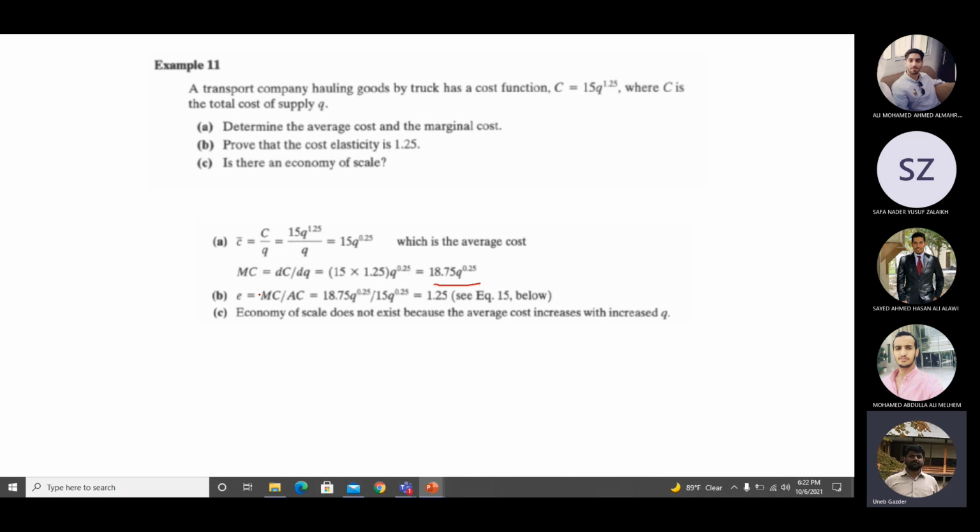So we derived the average cost function; the total cost function was given. Then we come to the point of elasticity, the cost elasticity. They are saying prove that it is 1.25. Okay, so elasticity is given as marginal cost upon average cost. Why? If you go back to the previous slides where we started the discussion of elasticity, you will see why I'm saying this. So what is marginal cost? Marginal cost is dC upon dQ, right?